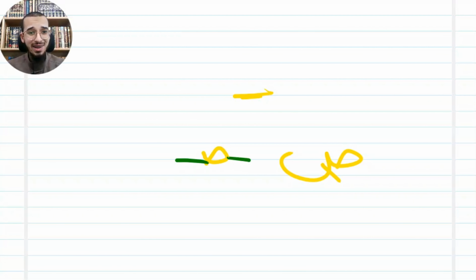You should know something: if you want to link, you should make a line like that. For example, sad like that. If I cut this, it will be like that. So I should make a line. If I want to link it from right, from left, I'm going to make a line. If I want to link something to other things, I'm going to put a line to link this to this.